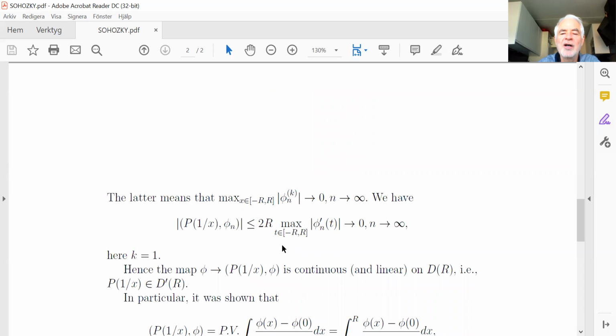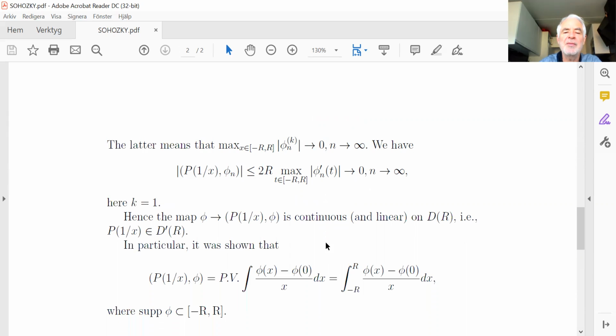So this is 2r times the maximum of the first derivative. Convergence in the space of basic functions means that all derivatives go to 0, but in particular we can select k equal to 1, so this goes to 0. So this map from phi to this quantity is continuous, and linear on the space of basic functions. So this is an element of that space, so this is a generalized function.